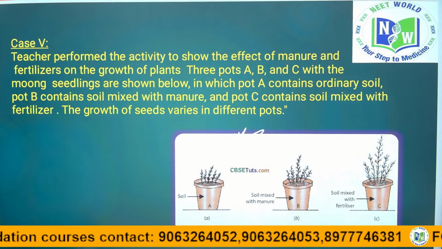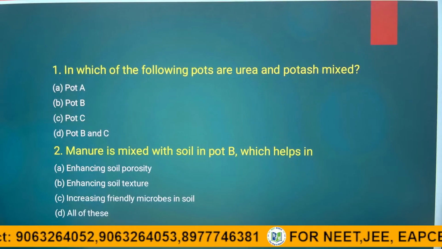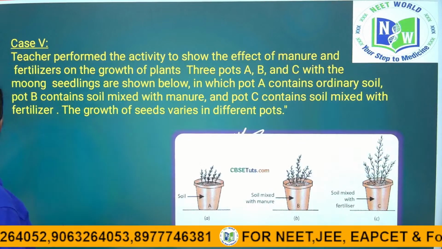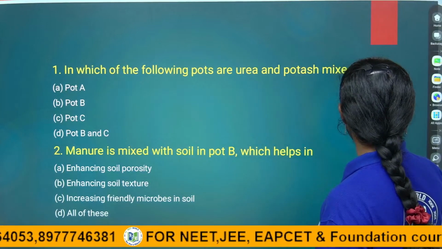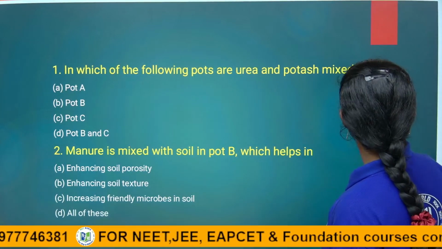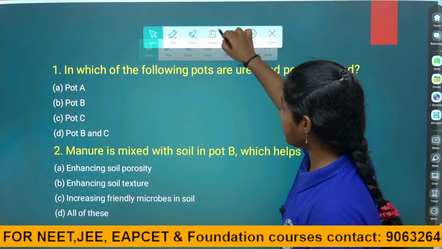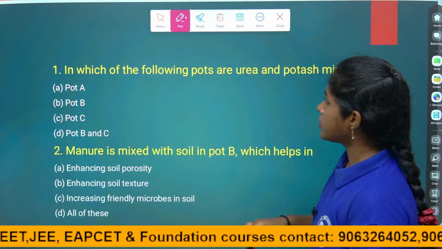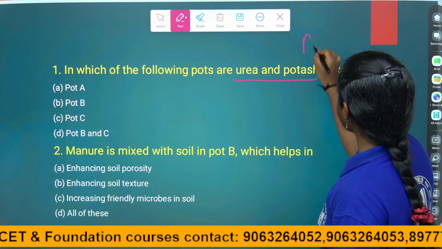So according to this, what do they ask in the question? In which of the following pots are urea and potassium mixed? Urea and potassium are fertilizers, right? One minute. See, urea and potassium are the fertilizers.